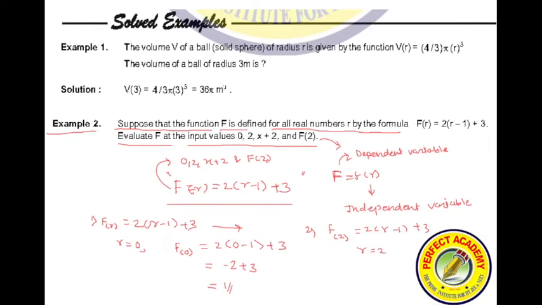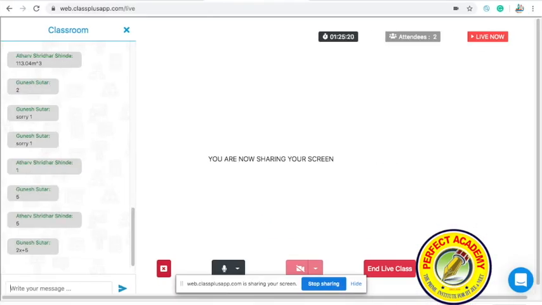Let's see how many of you can answer me for the third question. Third answer. Third, they are asking you the value at x plus 2. So what do you think? What will be the answer?